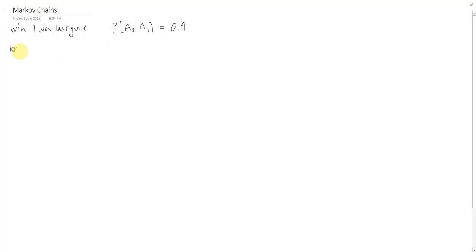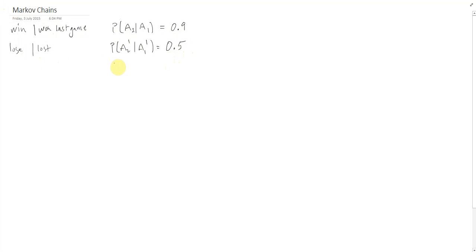Whereas they lose game 2, given that they lost, with pretty high probability as well. So the probability that they don't win their second game, given that they didn't win their first game, that's pretty high as well. Not quite as high because they're a pretty good team. So let's say that's 0.5. So if they won their last game, they're probably going to win their next one. If they lost their last game, there's a 50-50 chance that they'll win or lose their second game, with a 0.5.